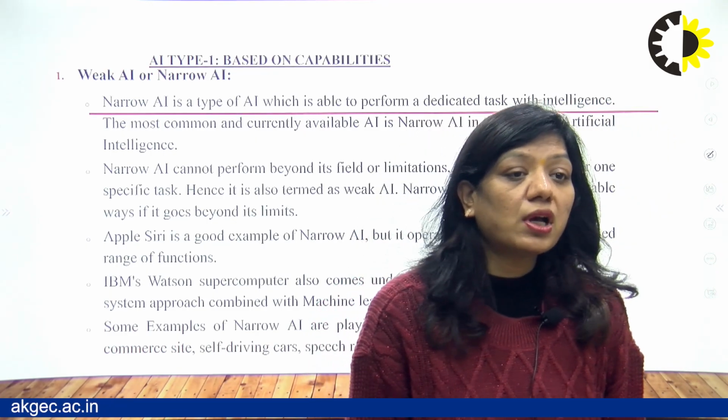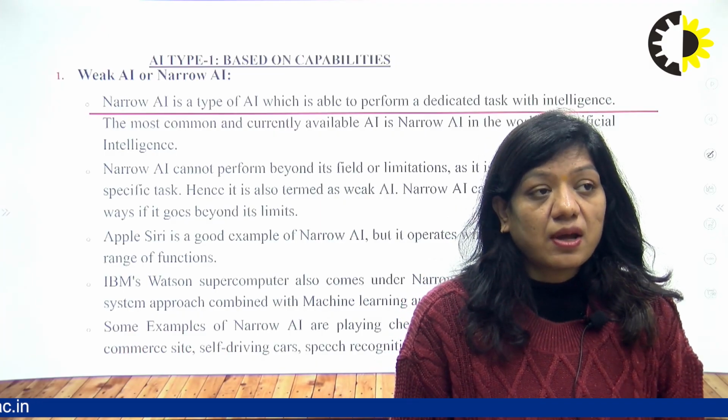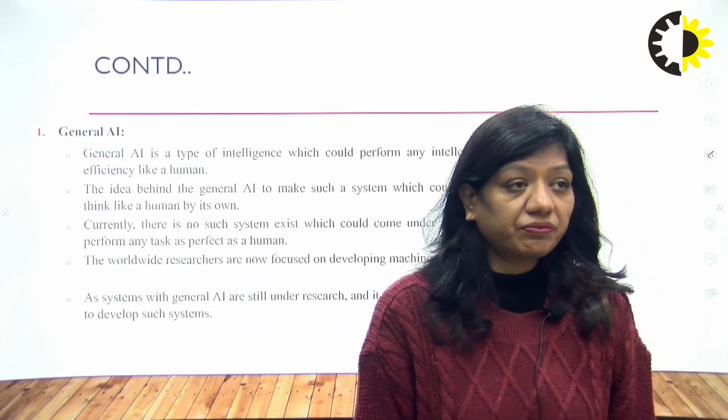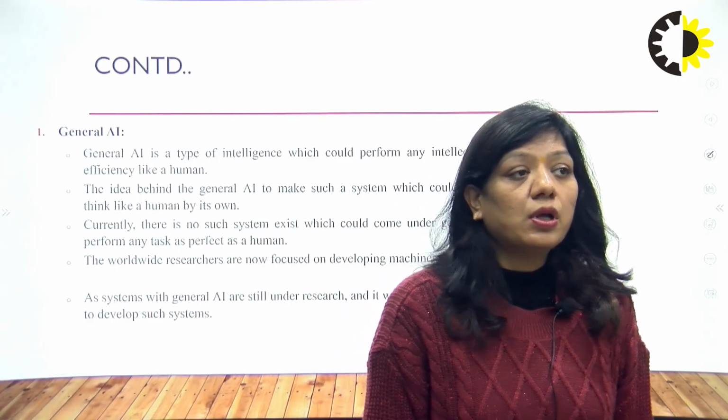These are various examples of narrow AI which we generally use in our daily life.